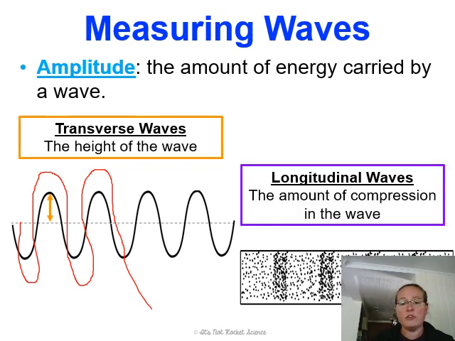In a longitudinal wave, it's proportional to the amount of compression. So when the particles are closer together, it has a higher energy. So if there are more dots in this area here, that is going to correspond to a higher amount of energy.